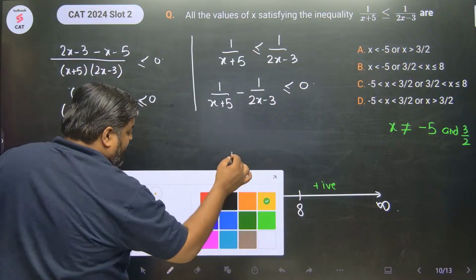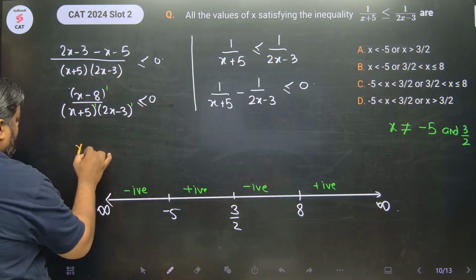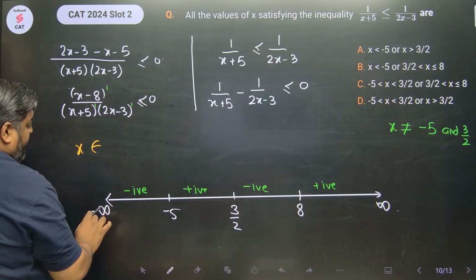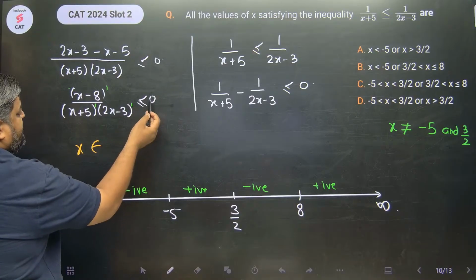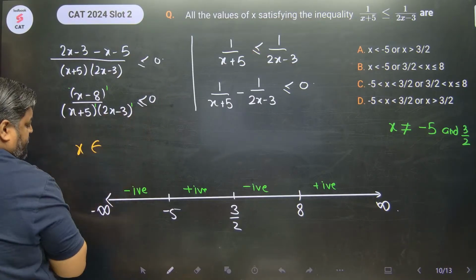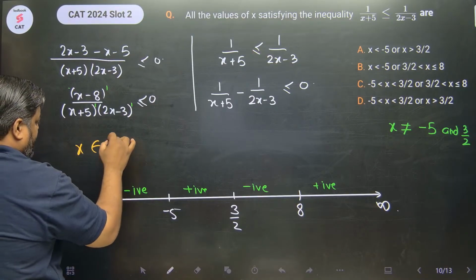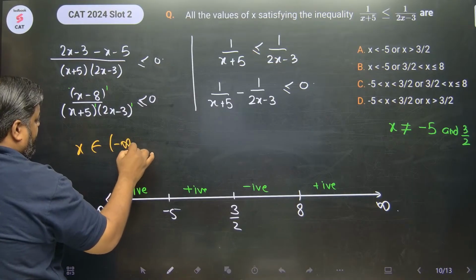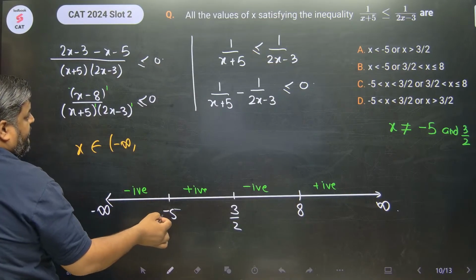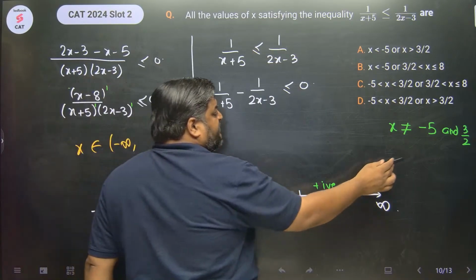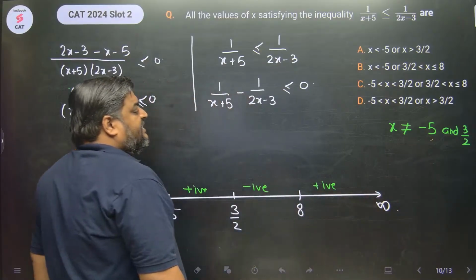Now let's see. Range निकाल लेते हैं. So x lies from, I am looking for something which is less than 0, which is negative or equal to 0. So minus infinity in open bracket all the way till minus 5, but we are excluding minus 5 as well. Minus 5 cannot be considered.